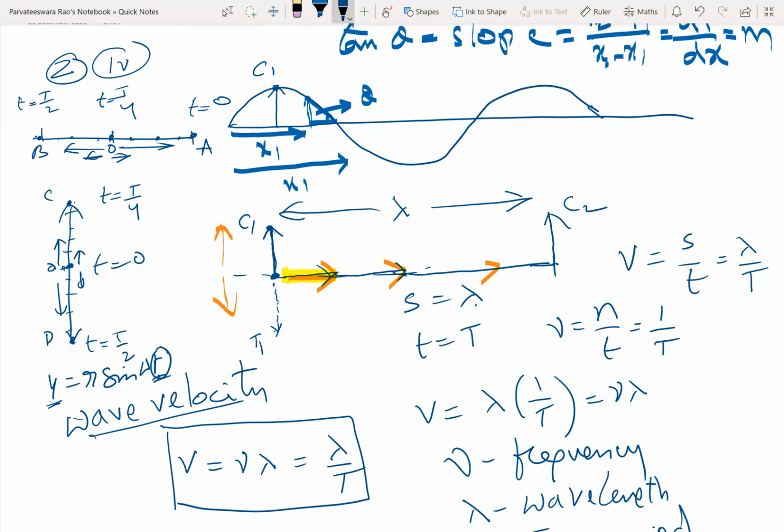That is, the phase will help us to locate the vibrating or oscillating particle in its path with respect to its mean or equilibrium position.